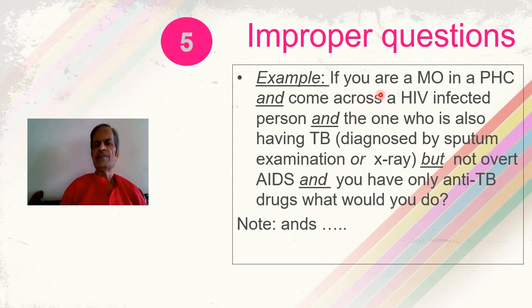So here many scenarios are there. One is that the person is a medical officer at the primary health center. Second, he is coming across an HIV infected person. Then the HIV infected person is also having tuberculosis, which is diagnosed either by sputum examination or X-ray. Another scenario is that the person is having HIV infection but not an overt AIDS. Then the next scenario is that you are having only anti-tuberculosis drugs. What would you do? So many scenarios are included in the same question, which is indicated by three ands and one but.